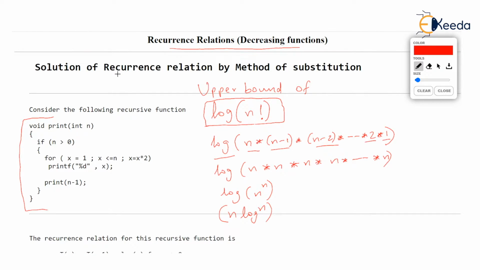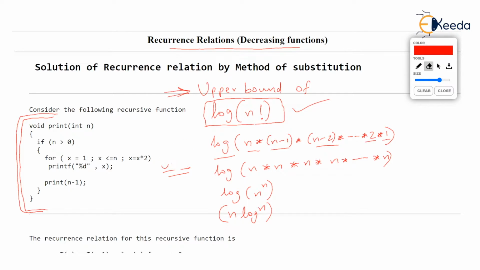Now, before we analyze the recursive function given here, the print function, let's question one thing: what is the upper bound of log of n factorial? By upper bound, we mean, what can log of n factorial be less than? We want a value which will be higher than log of n factorial, some function which will for sure be larger than log of n factorial.